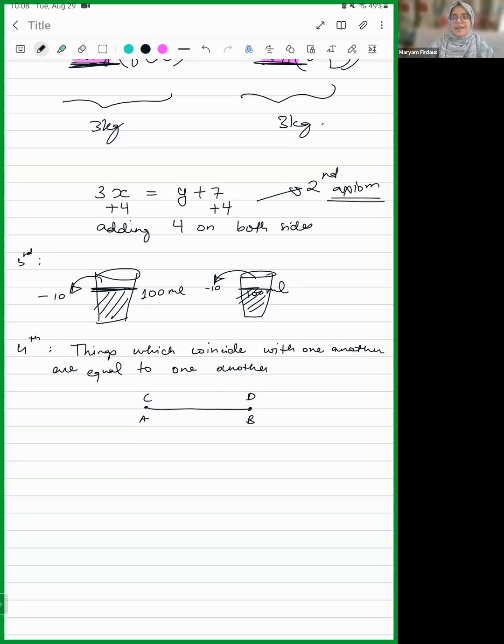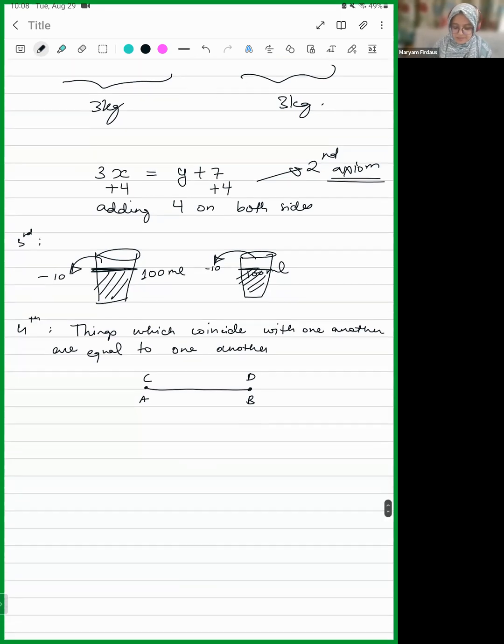In other words, everything is equal to itself. This is what it says, that things which coincide with one another are equal. Okay, let me give you another example from geometry. Let's say you have a number line. Then this is your 0, 1, 2, and so on.